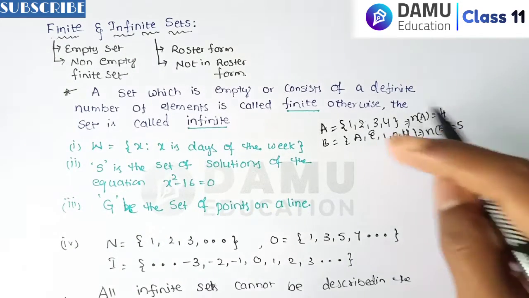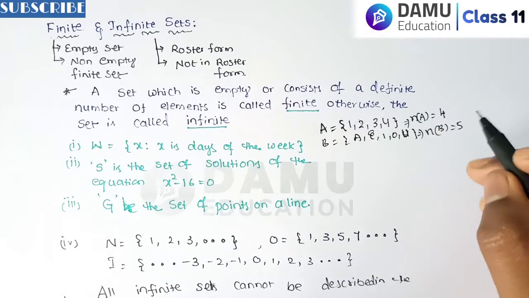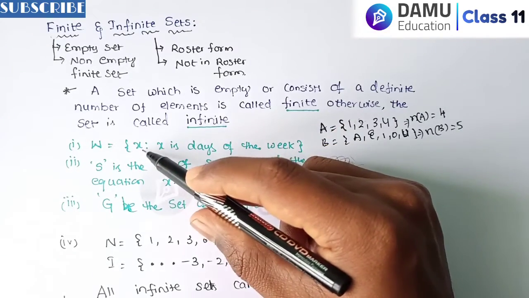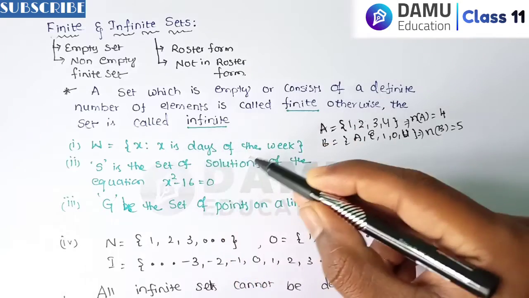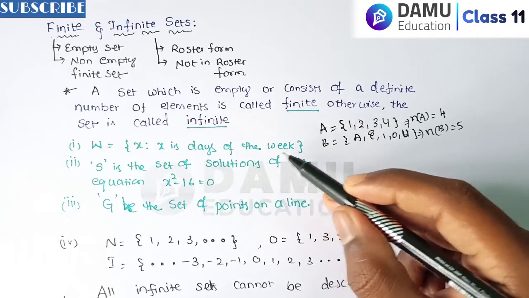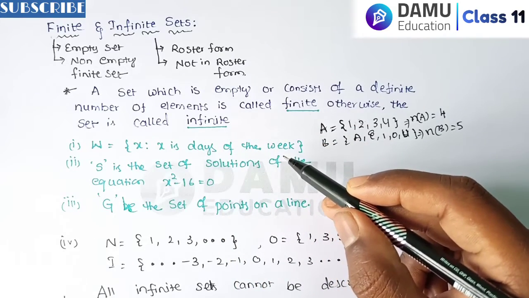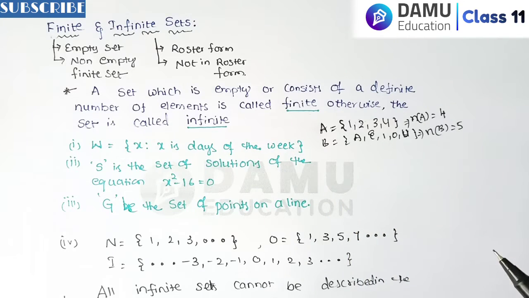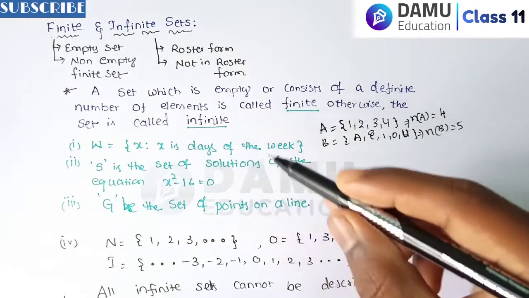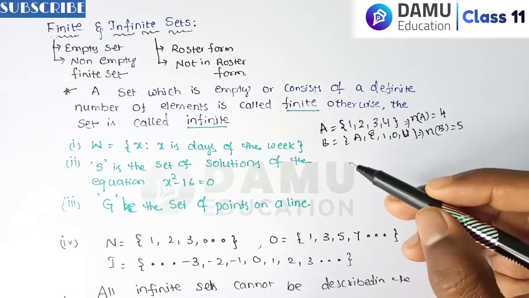So these are finite sets. The set of all x such that x is a day of the week. How many days will be there? 7 days: Sunday, Monday, Tuesday, Wednesday, Thursday, Friday, Saturday. x is an element, like Monday, Tuesday, up to Sunday.